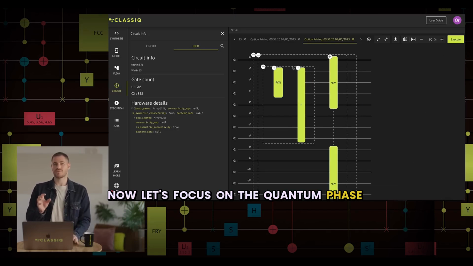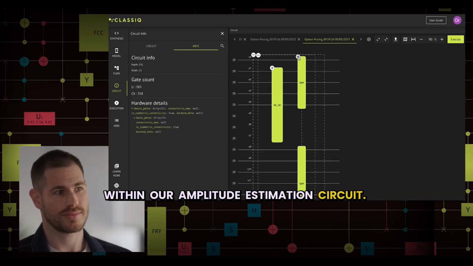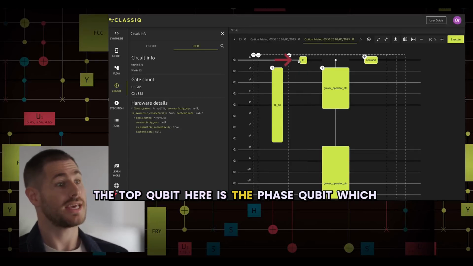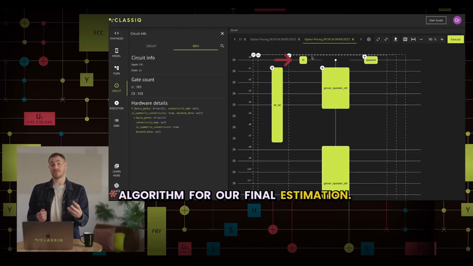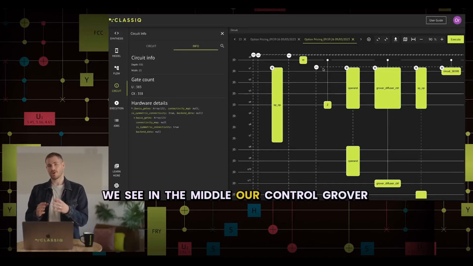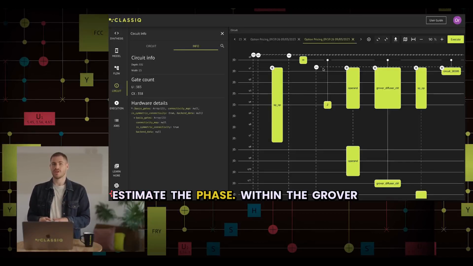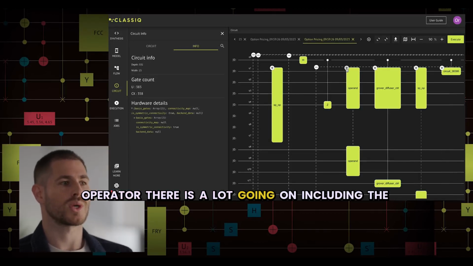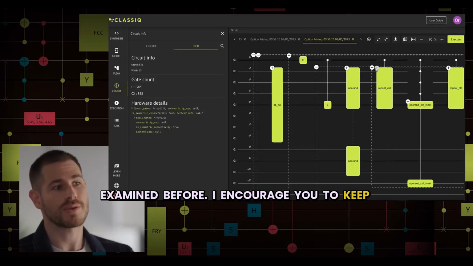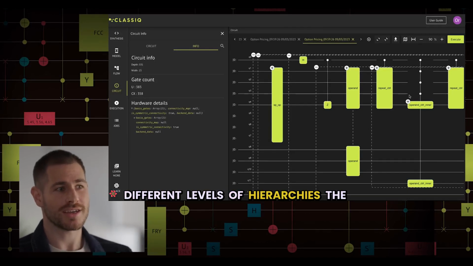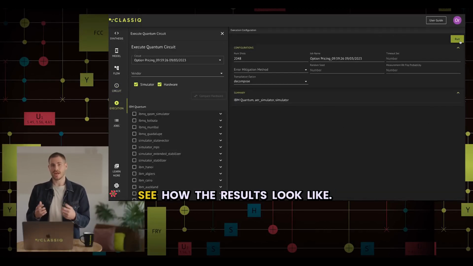Now let's focus on the quantum phase estimation block, which is the main component within our amplitude estimation circuit. The top qubit here is the phase qubit, which basically stores the results of our algorithm for our final estimation. We see in the middle our control Grover operator, which acts as the unitary for which we estimate the phase. Within the Grover operator, there is a lot going on, including the use of the state preparation we examined before. I encourage you to keep exploring it by yourself with the different levels of hierarchies the Classiq visualization enables. Let's now execute the circuit and see how the results look.